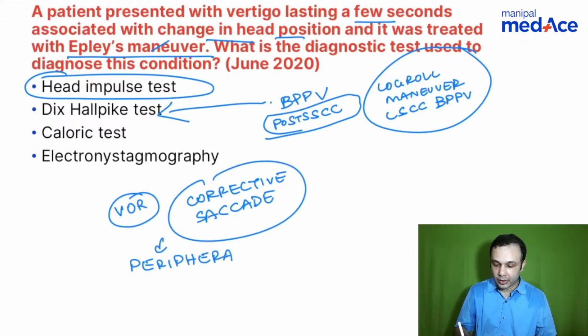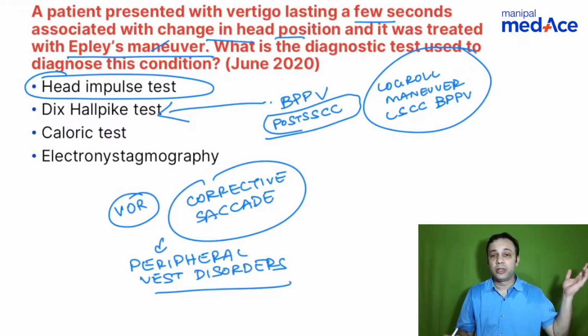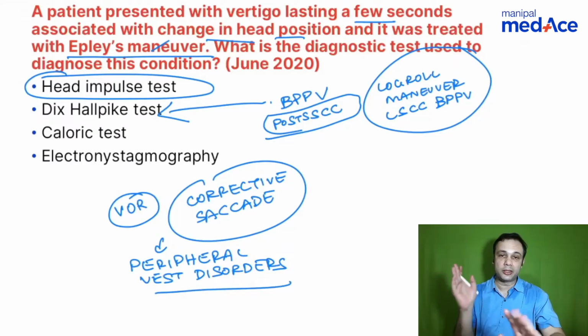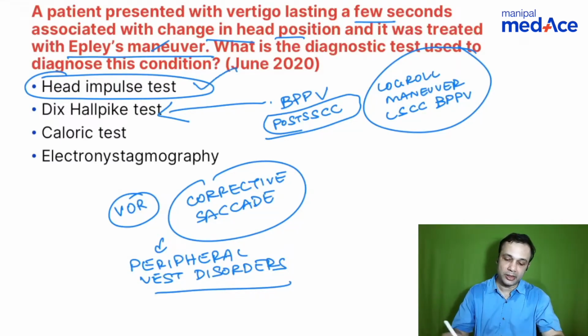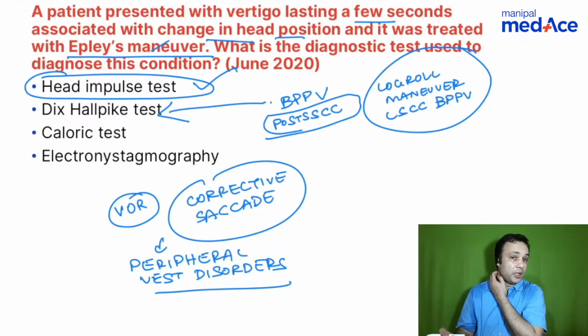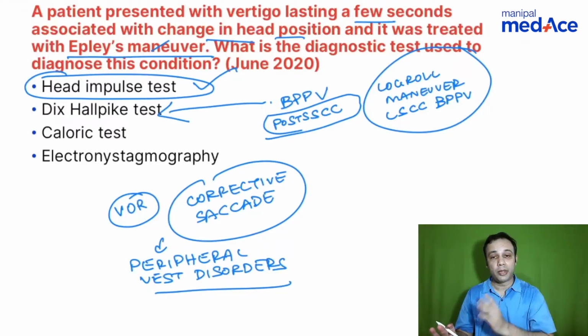So the corrective saccade is characteristic for peripheral vestibular disorders. When you talk about peripheral vestibular disorders, you have all the various disorders. You talk about Meniere's disease, so on and so forth. Let's not go into the details of all. Wherever there's a hypoactive labyrinth on the affected side, there will be a corrective saccade to the opposite side in head impulse test. Wherever there is an irritative lesion on one side, the saccade will be towards the same side. But more often than not, it is used for hypoactive labyrinths. Remember, the corrective saccade is to the opposite side.